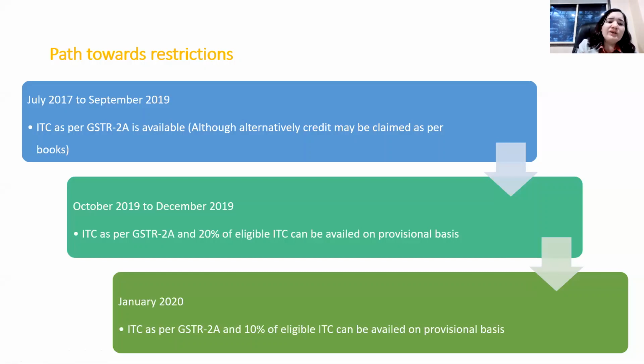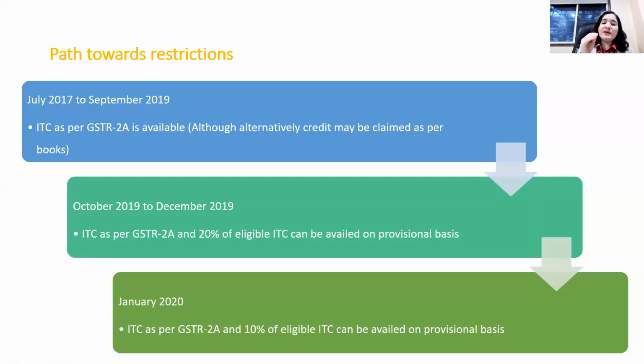But a new rule was introduced in October 2019, that the taxpayer can avail only 20% of eligible ITC on a provisional basis.